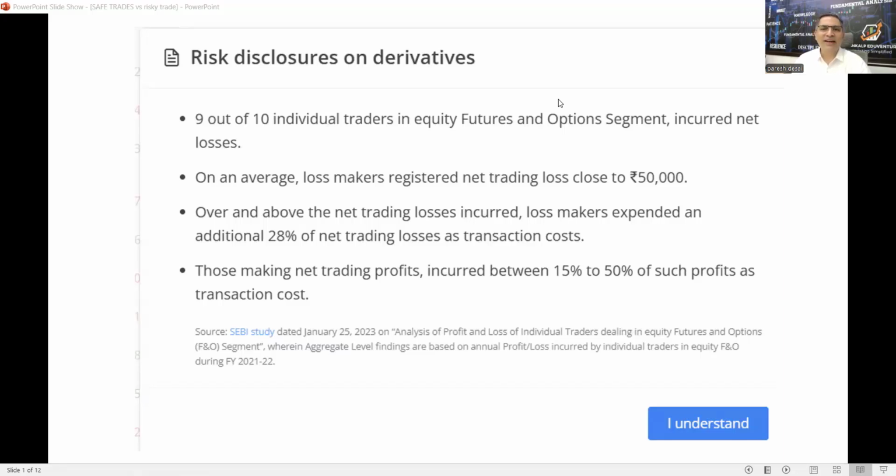Every time you open your Demat account, you see this particular screen in front of you. It says that 9 out of 10 individual traders in equity, futures, and options segment incurred net losses, and each average person lost nearly 50,000 rupees. The reason this is being shown is because futures and options traders trade recklessly.